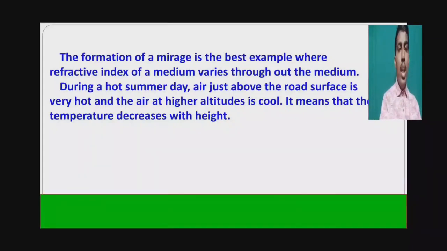Here we can see air just at the earth surface. This is very hot air. When the air is hot, it expands more, so hot air has low density. Remember, when air is hot, air molecules expand more. That's why the density of the air decreases. If the density decreases, refractive index also decreases. Hot air has low density and low refractive index.